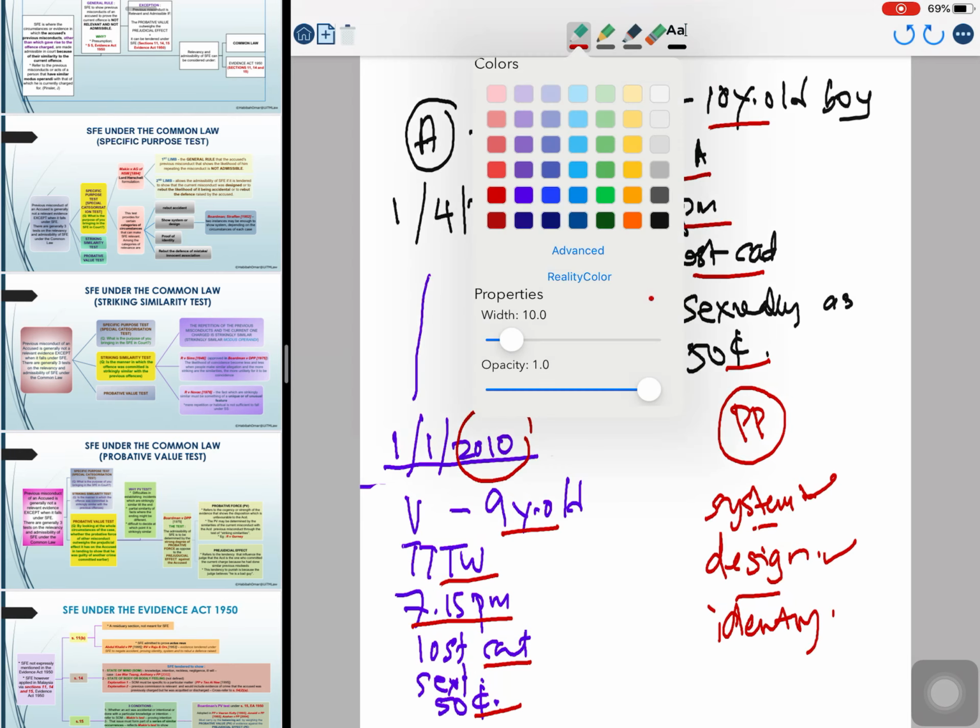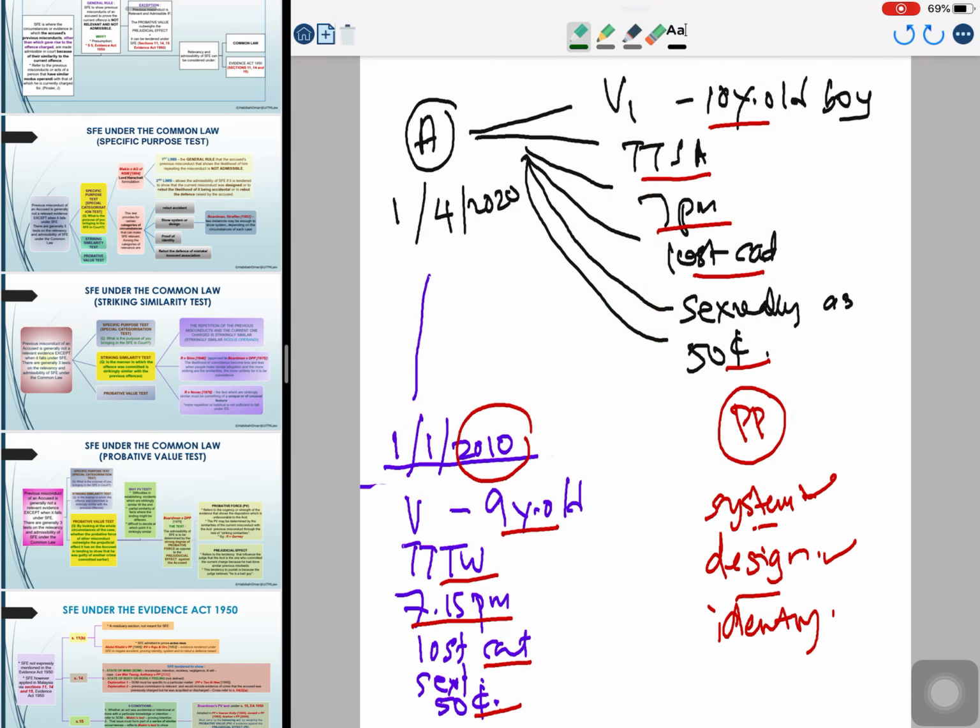Now, you have here the incident of A sexually assaulting a boy, V1, in 2020. He is now currently charged for the assault of this particular boy. Can the prosecutor bring in the previous misconduct of sexual assault of a different victim, V, in 2010?